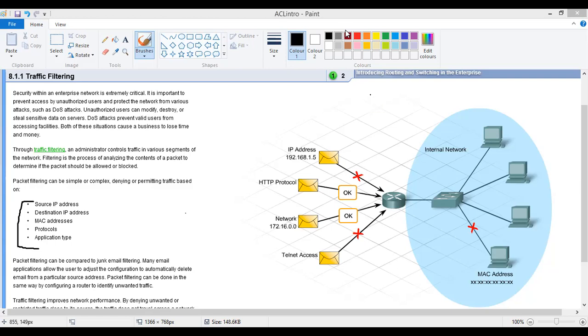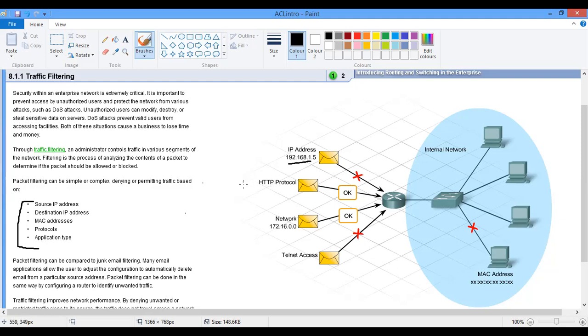Normally, we should know that this is a practical class. We'll be filtering source IP addresses, destination IP addresses, MAC addresses, and the remaining ones. As you can see from here, this IP address is not allowed on this router.